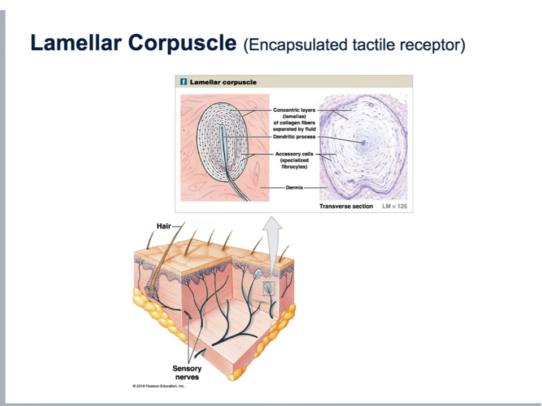Lastly, we have our well-known lamellated corpuscle, also named lamellar or Pacini's corpuscle, that you learned in the first lab. These are the large receptors that are located deep in the dermis, and they have this onion-like capsule around them. Because they are located deeper in the dermis, they are sensitive to deep pressure and also to high-frequency vibrations.